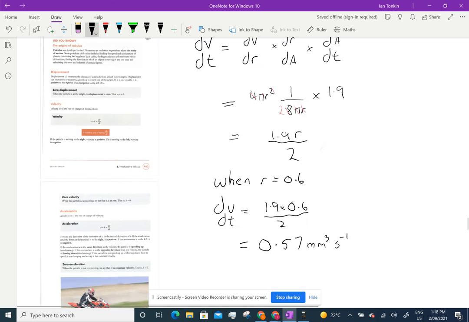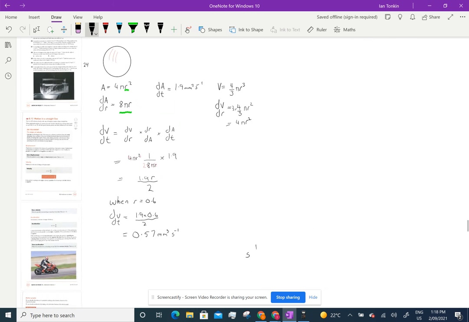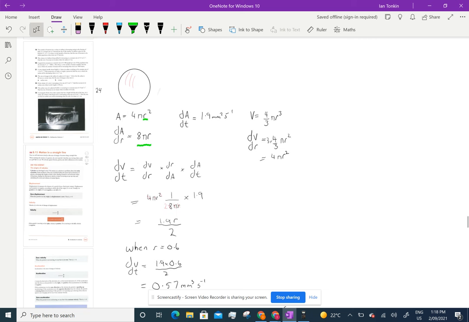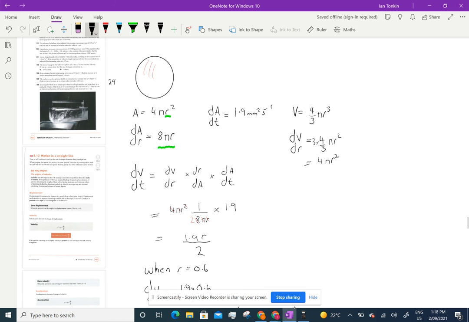Right, so I did that one a lot quicker, but again, we've got two variables there. What did we find? We had the surface area, and we derived the surface area with respect to r. We knew what the surface area was decreasing with respect to time. I could have found dr/dt and then whacked it in here, but I just did it all in one go. Over here I did the volume, and I found dV/dr, and then I just put it all together.